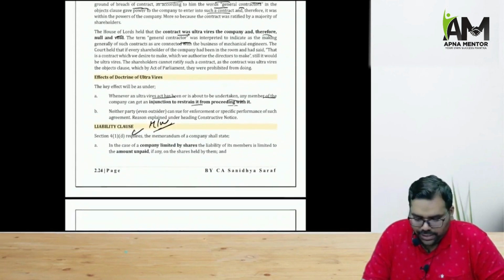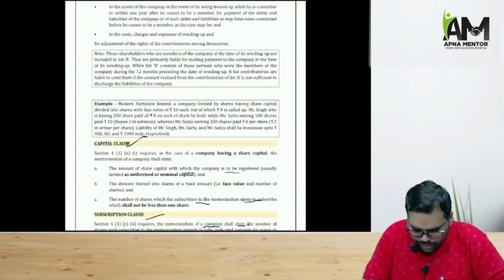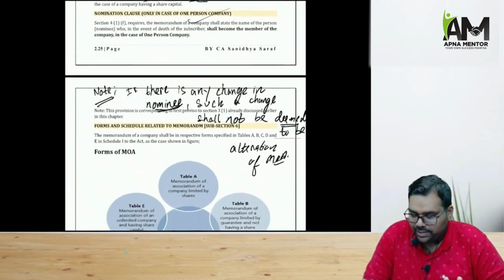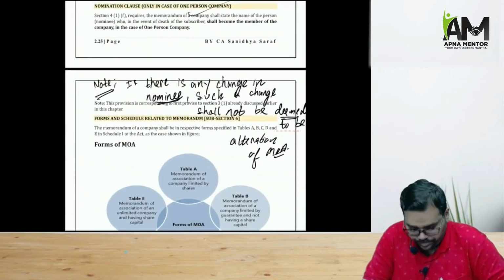Then we have the liability clause. Liability clause is very simple. Capital clause is very simple. Subscription clause is very simple. Nominee clause, one thing to remember about nominee clause is if there is any change in the nominee, that will not be regarded as an alteration of MOA.